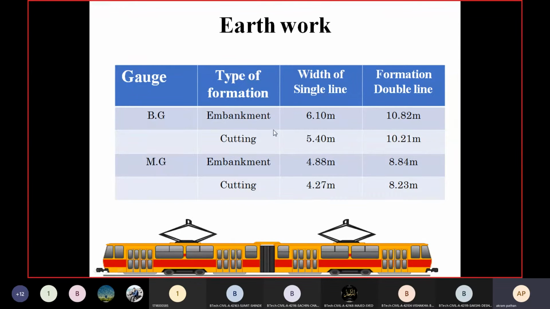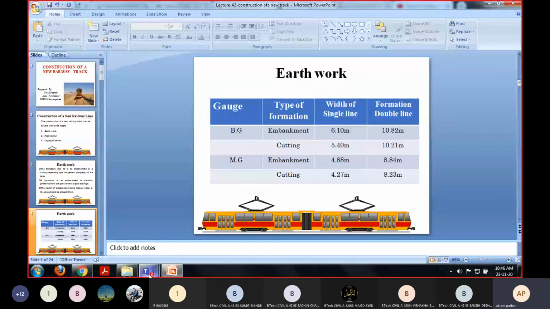So in case of Aurangabad city, if you see near the railway station, which type of gauge will be there? Anybody can tell me, which type of gauge is in Aurangabad? Broad gauge or meter gauge? Can you tell me?